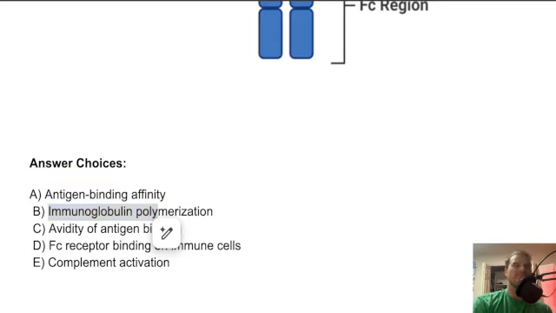We talked about it. Fc region binding to the immune cells? Well, the Fc region, not the hinge region, determines the binding to immune cells like macrophages, natural killer cells, and there's one more, neutrophils. Complement activation? No, that's the Fc region, especially the CH2 domain of IgG and IgM, not the hinge region. So the hinge region increases Fab flexibility, allowing for better antigen binding and higher avidity.